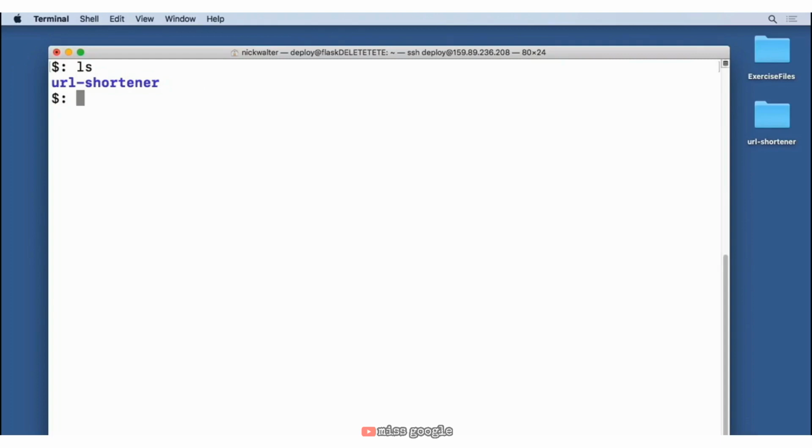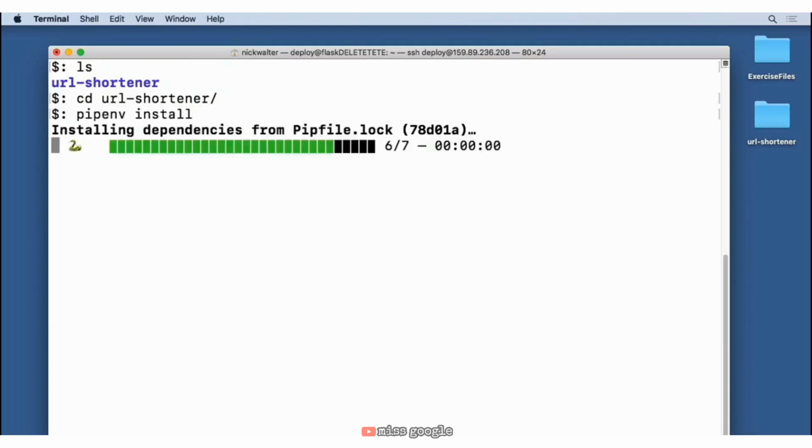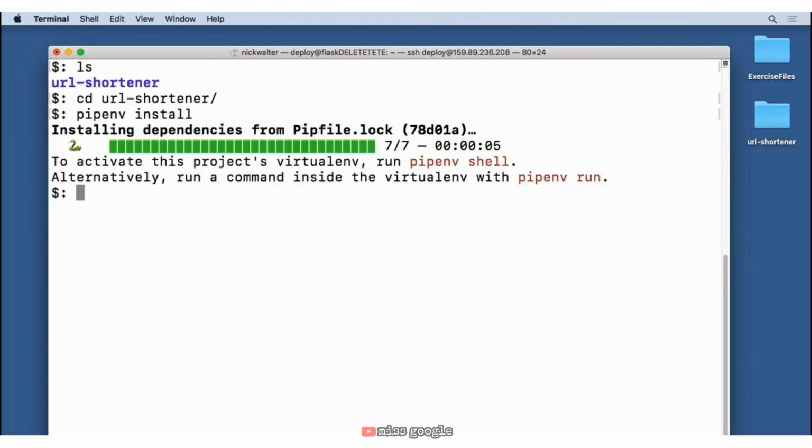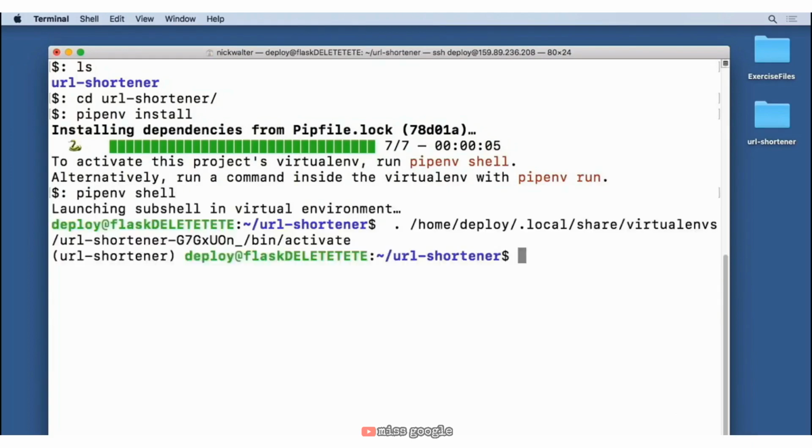Now, once we have our project, we want to go ahead and move into that directory. And let's go ahead and make sure that everything's working here. So we're going to go ahead and do a pipenv install. And it's important to make sure that you have pipenv installed on your server here. And it looks like we've got everything that we need. So let's go ahead and do a pipenv shell. Now that we've done this, let's go ahead and make sure that our app can run.